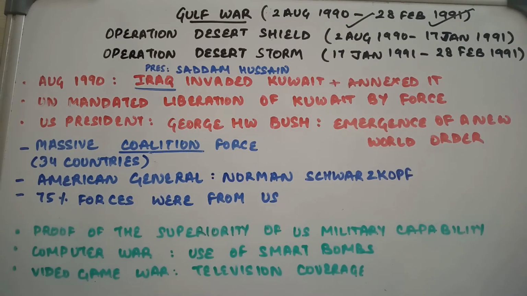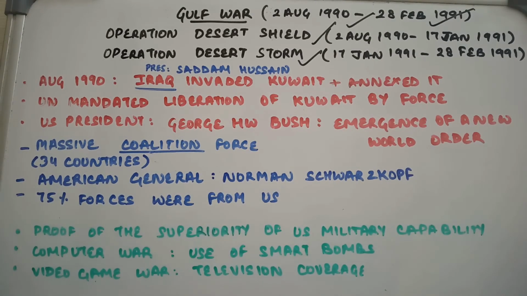This war was divided into two operations. First is Operation Desert Shield, which was from 2nd August 1990 to 17 January 1991. And the second part of it was Operation Desert Storm, which was from 17 January 1991 to 28th of February 1991. तो ऑपरेशन डेजर्ट शील्ड में हुआ the building up of troops and the defense of Saudi Arabia. तो यूएसए एंड यूके ने अपनी फोर्सेस भेजी, अपने ट्रूप्स भेजे in Saudi Arabia so as to prepare against Iraq,